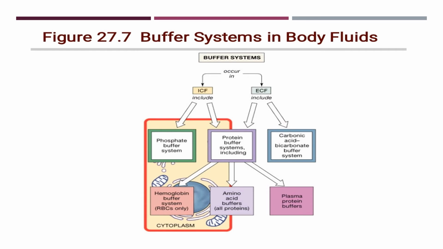So inside our body, in the extracellular fluid, the most important buffer system is the bicarbonate buffer system. We also have the protein buffer system, which has both intracellular and extracellular buffering activity. Among the protein buffer systems, we have the plasma protein buffer, the hemoglobin buffer, and some amino acid buffers are also there. For intracellular buffering, the phosphate buffer system is very important.